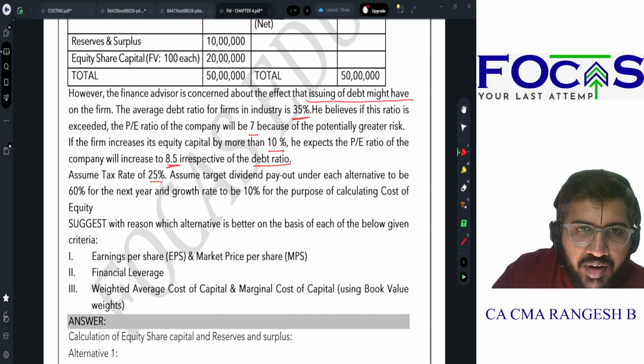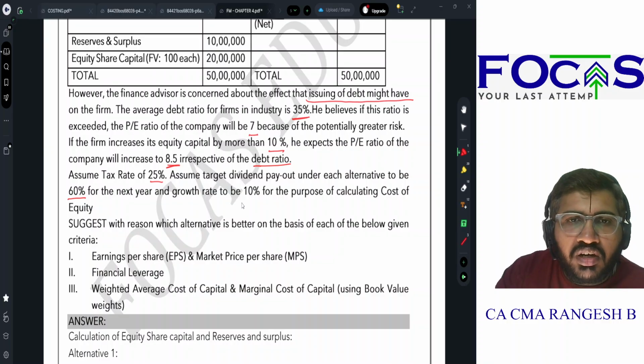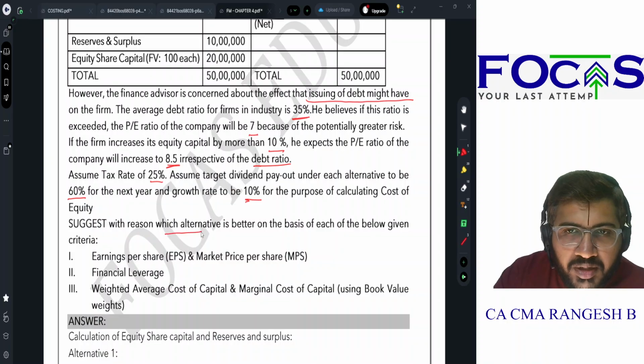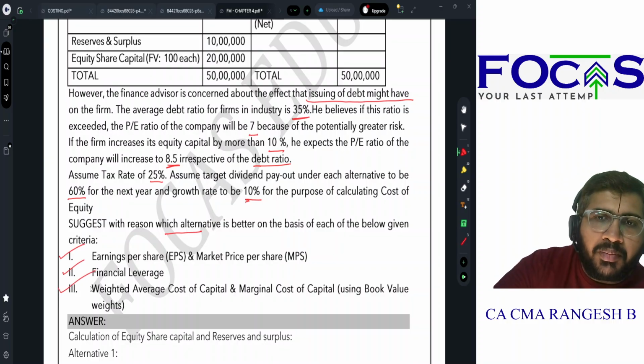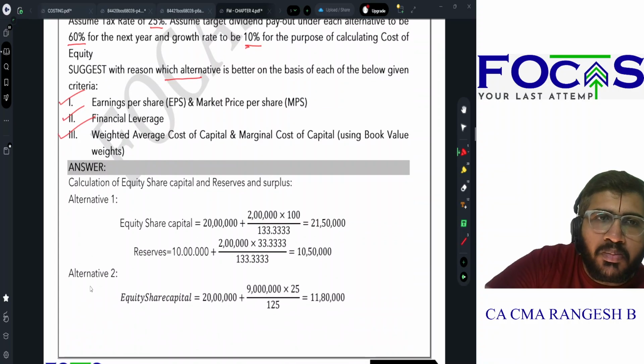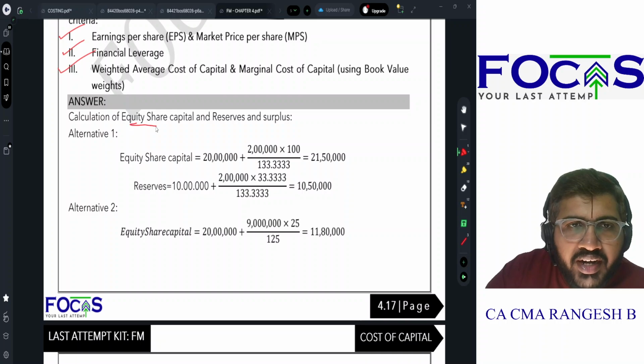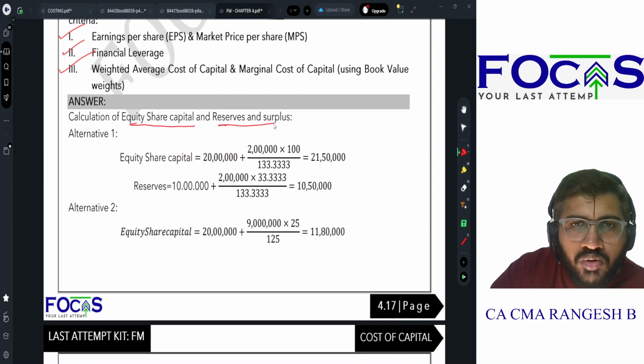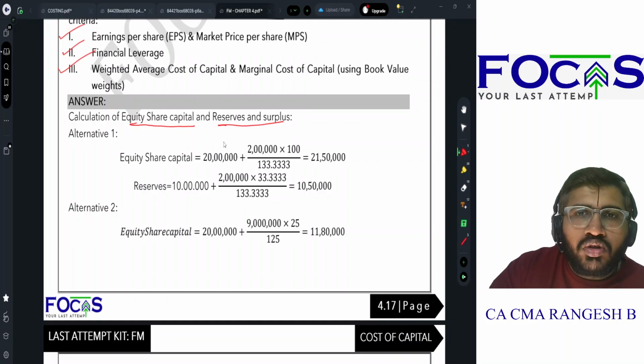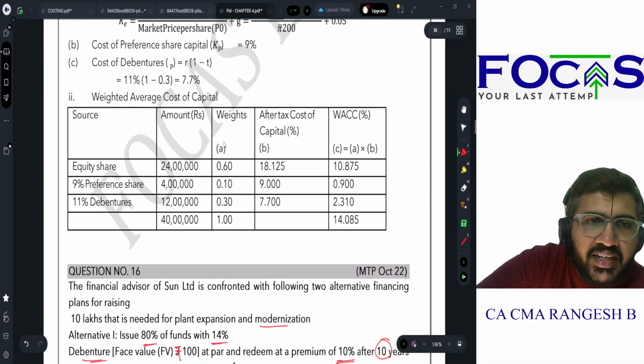Assuming a tax rate of 25% and target dividend payout under each alternative to be 60% for the next year, growth rate to be 10%, suggest with reason which alternative is better based on each of the following criteria: EPS and market price, financial leverage, weighted average cost of capital, and marginal cost of capital using book value weights. So alternative 1 la equity share capital எவ்வளவு வரும் and reserves and surplus எவ்வளவு வரும்? So alternative 1 la how much money is required?